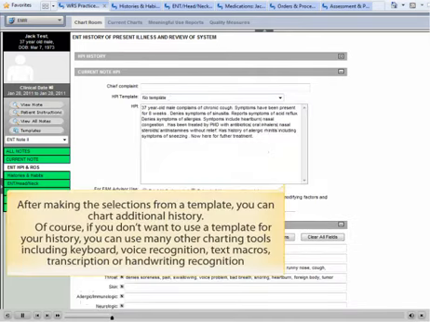After making the selections from a template, you can chart additional history. Of course, if you don't want to use a template for your history, you can use many other charting tools, including keyboard, voice recognition, text micros, transcription, or handwriting recognition.